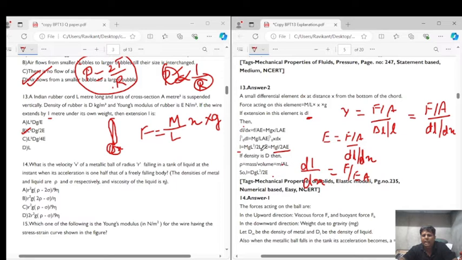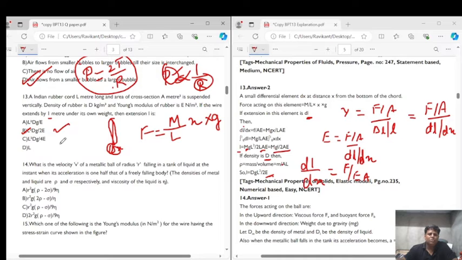So l A contributes to volume and m contributes to mass, and this quantity is replaced by density. So we get the change in length is equal to d g l square upon 2E, which is option 2. So the correct answer for question number 13 is option 2, right?